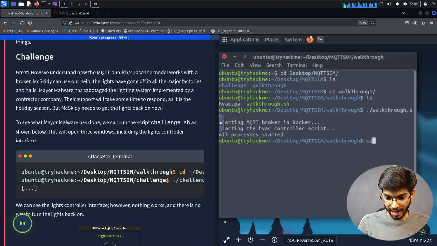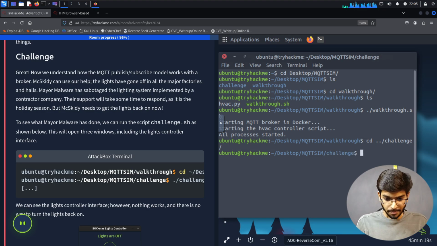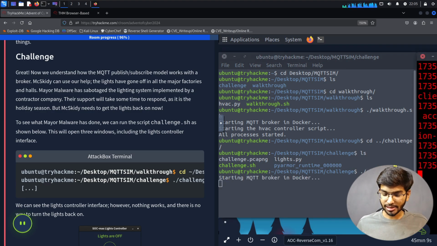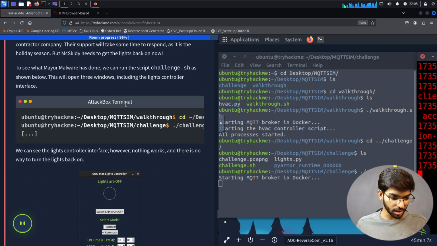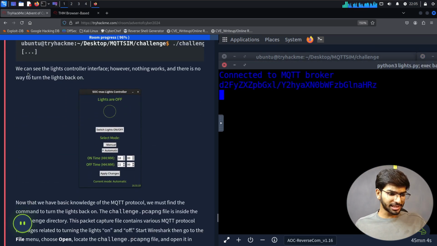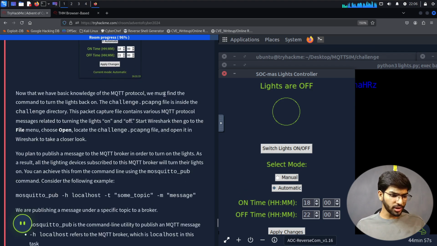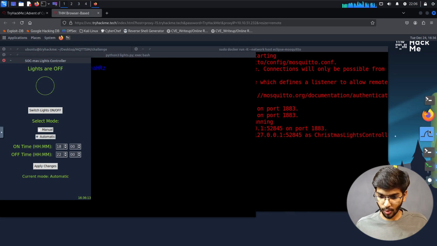So let's go back one directory and then go to the challenges. Here we have the challenge.sh file that we should run. So challenge.sh, press enter. It has started the brokers and the clients. We can see the light controller interface, however nothing works and there is no way to turn the lights back on. Now that we have basic knowledge of the MQTT protocol, we must find the command to turn the light back on. The challenge, oh no wait, let's fire up Wireshark before this.